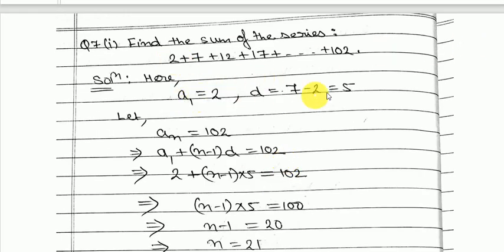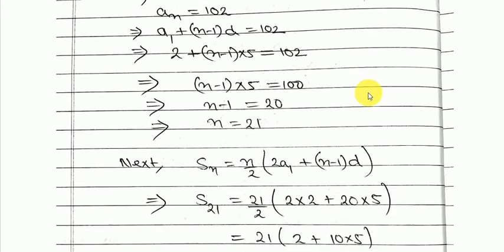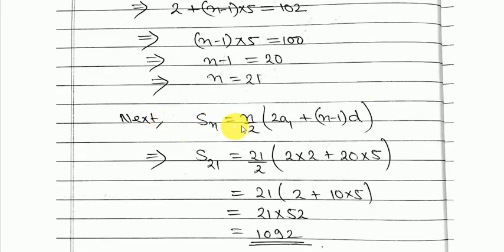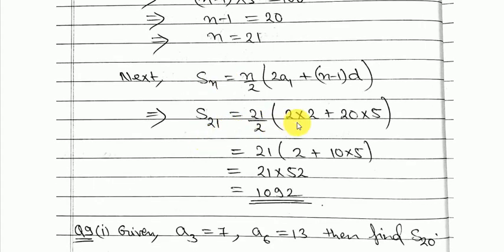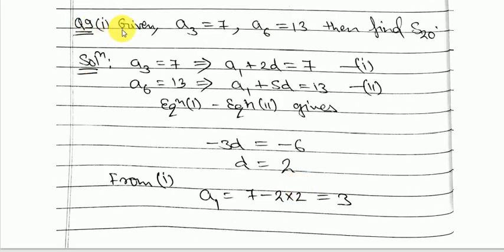First term is 2 and the common difference is 5. So Sn equal to n upon 2 into 2a1 plus n minus 1 into d. This is the formula to find the sum of n terms. Simply substitute the values and you will get the answer. So 1092. Question number 9.1, given third term is 7, the sixth term is 13, then find S20.